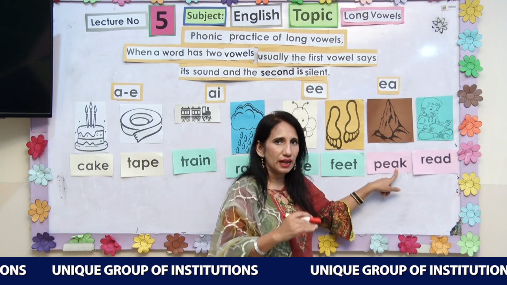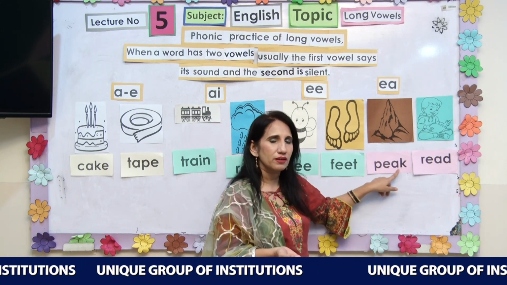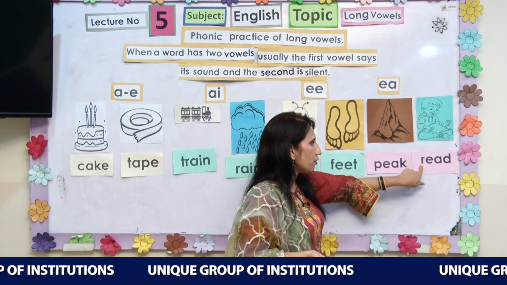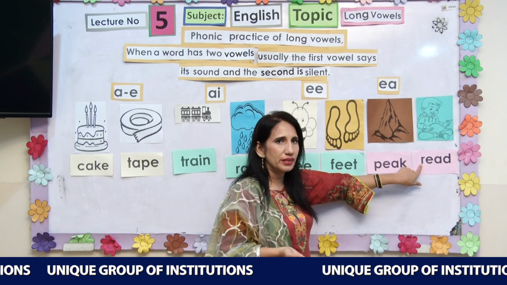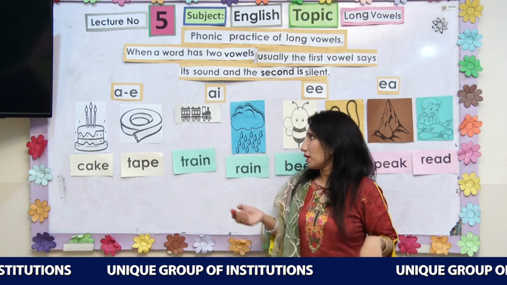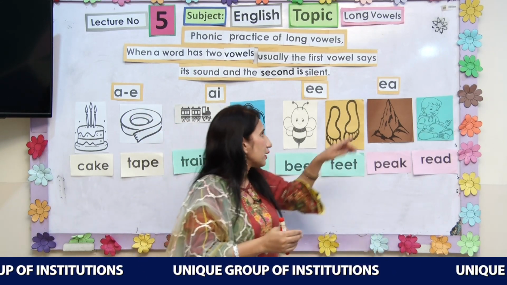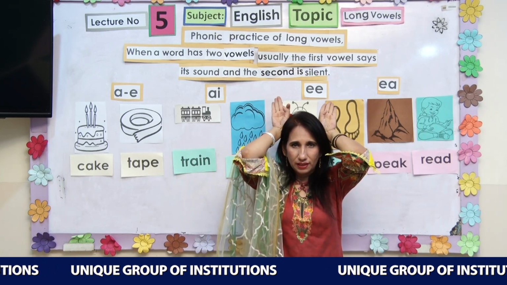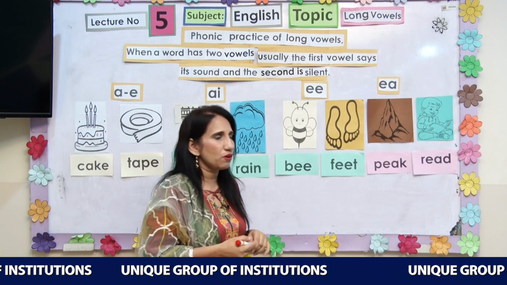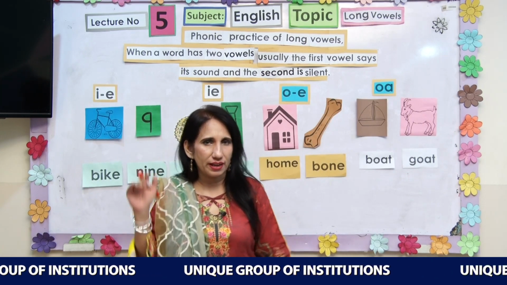Now A is silent here because A is not talking. So P, eek, peak. Eat, read. Remember A, E, E, E. Let's move towards the next long vowels. Okay, so we have learned the sounds of A and E.